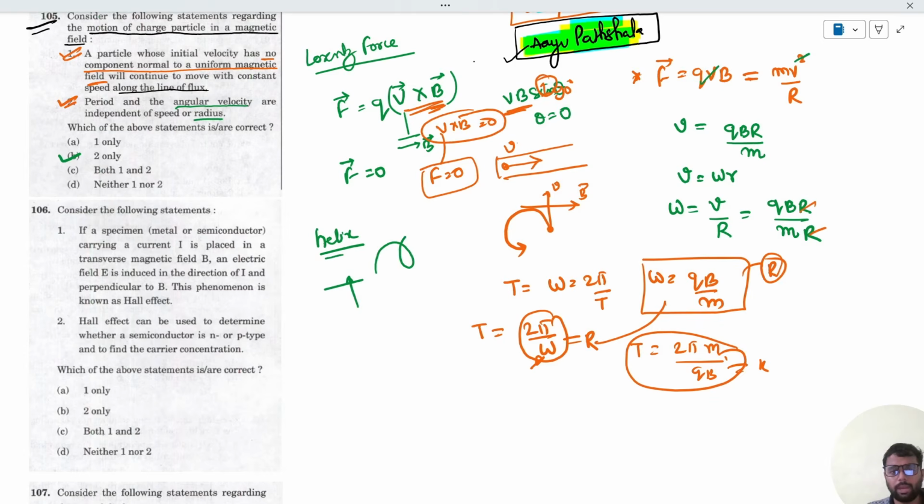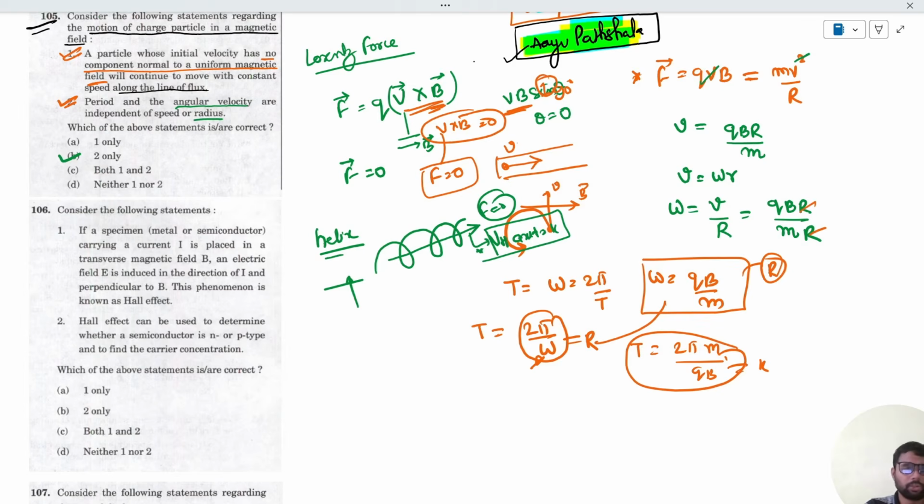So the path will be actually like this, and the velocity component which is not perpendicular to the direction of the magnetic field will not experience any Lorentz force, and hence that velocity component, that is the horizontal or the axial one, will be constant. This is the extra bit of information that you should remember.